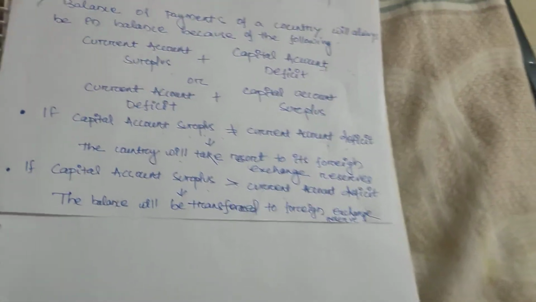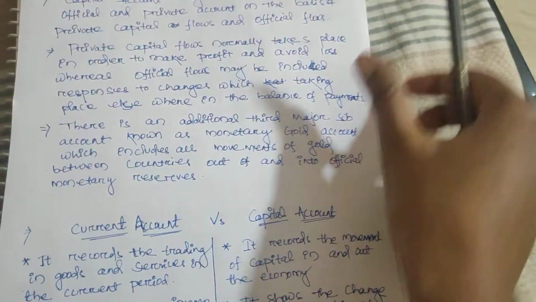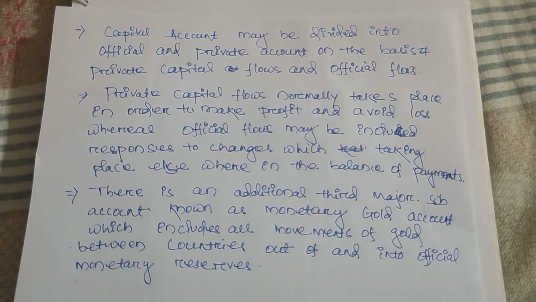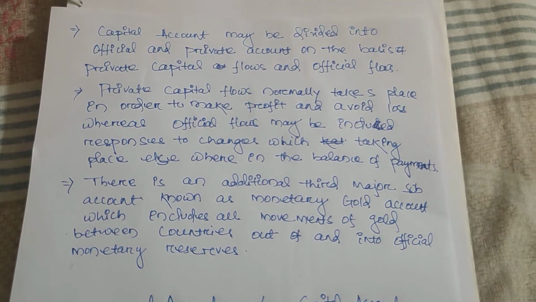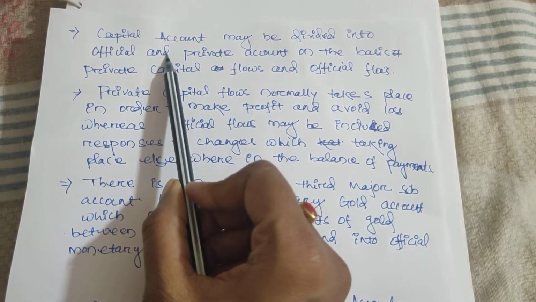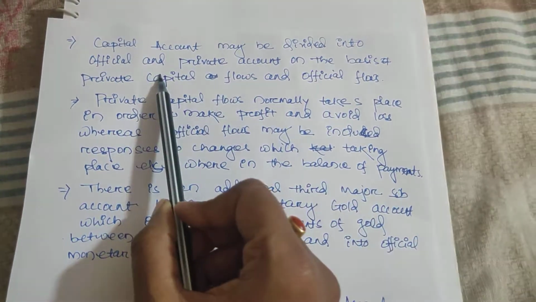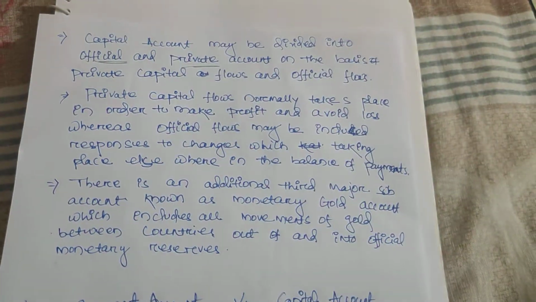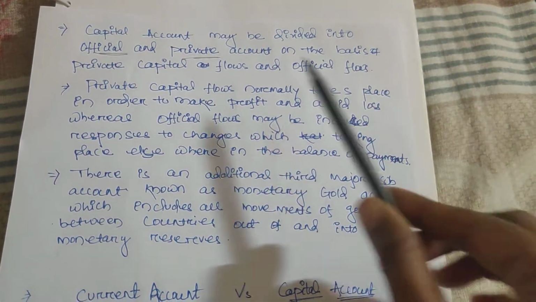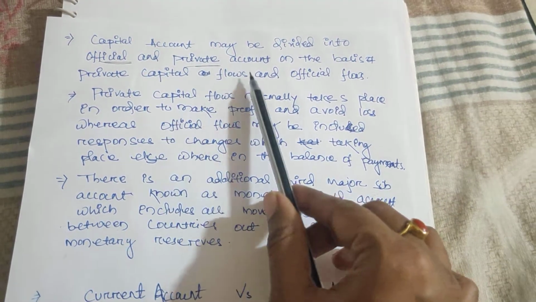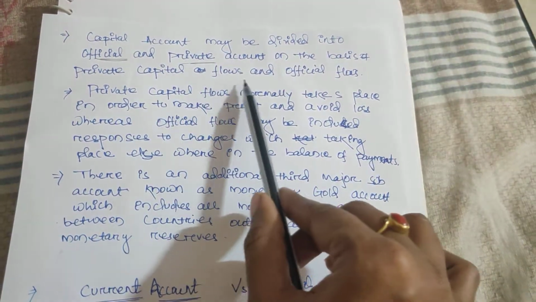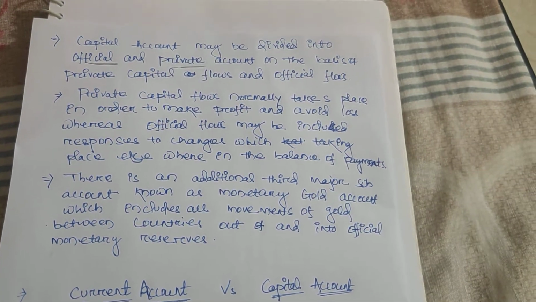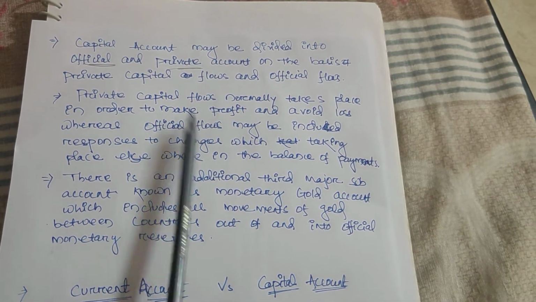Okay, now we'll get a very unique piece of information which is found in very rare cases, very few books only tell about this. The capital account may be divided into official and private accounts, on the basis of private capital flows and official flows. So what are private capital flows?